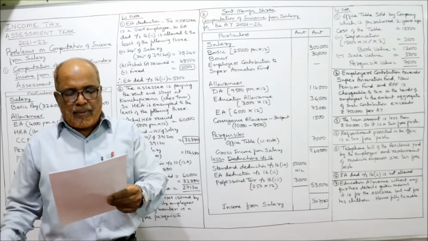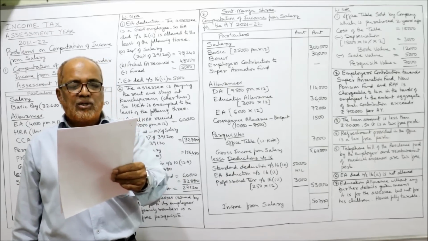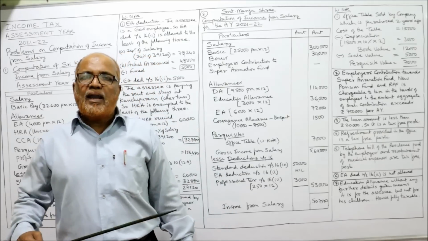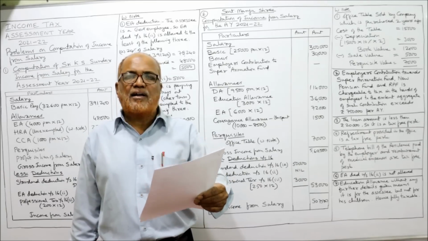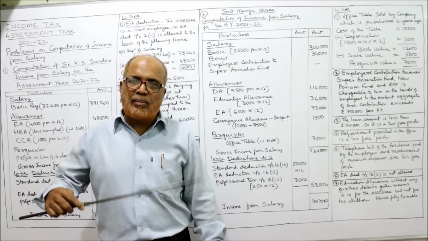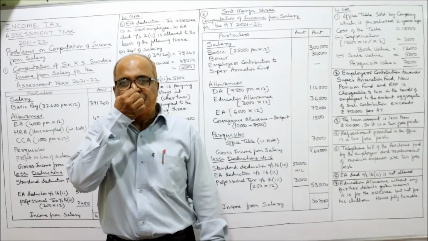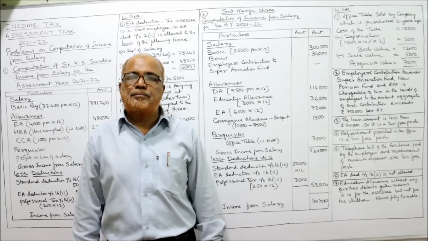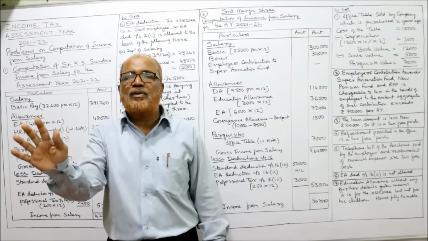The next one is the company gave an interest-free loan of 15,000 as festival loan to be deducted in 12 monthly installments, SBI rate 12.05%. Employer has given a festival loan of 15,000 to be deducted in 12 monthly installments. Actually, interest-free loan given by the employer to the employee is a taxable perquisite, but if the loan amount is below 20,000, it is called a petty loan, and any petty loan given interest free to the employee is a tax-free perquisite.